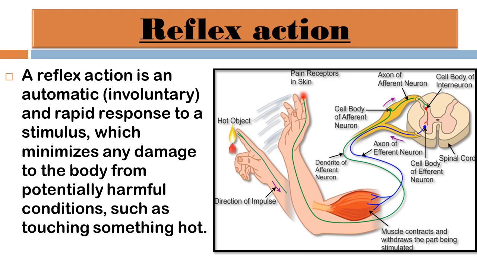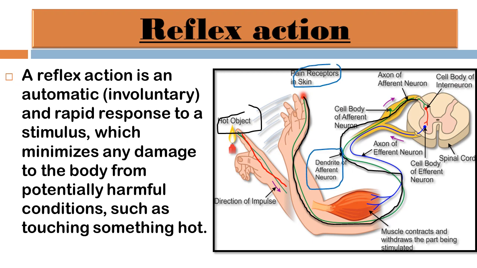Here you can observe the picture of an example of a reflex action. It helps to avoid touching the hot object. You can observe the direction of impulse and the hot object. The pain receptor in the skin takes the impulse from the finger to the spinal cord.